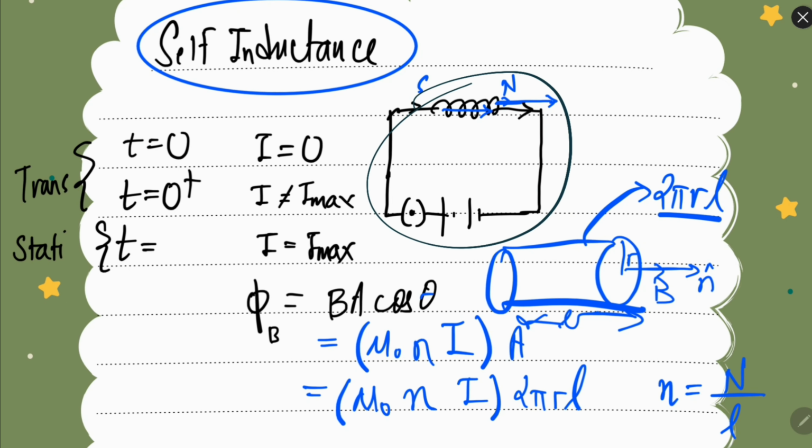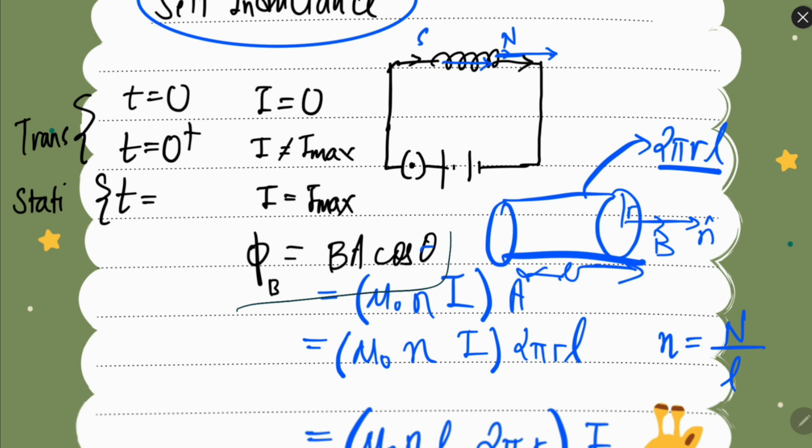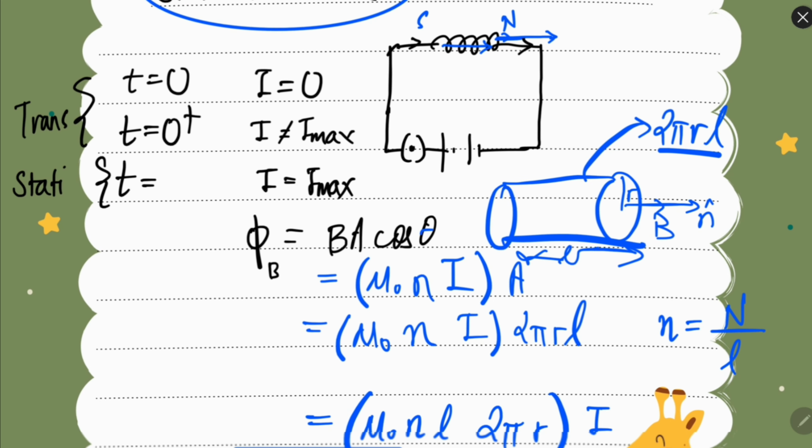So let's say we have this coil here. Now initially current was 0. After the switch is closed, at t equal to 0 plus, some time has passed, so the current will not achieve its maximum value instantaneously. After some interval of time it will achieve its maximum value. So this inductor will have some flux change, which will be given by BA cos theta.